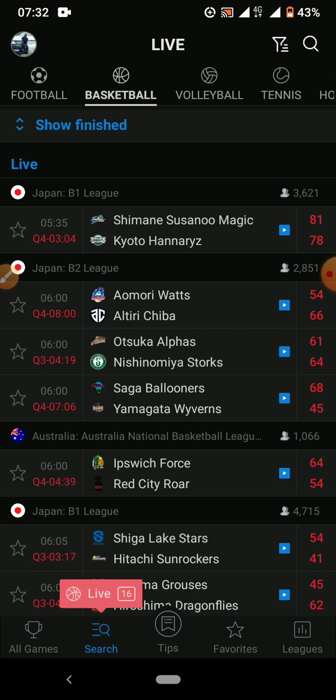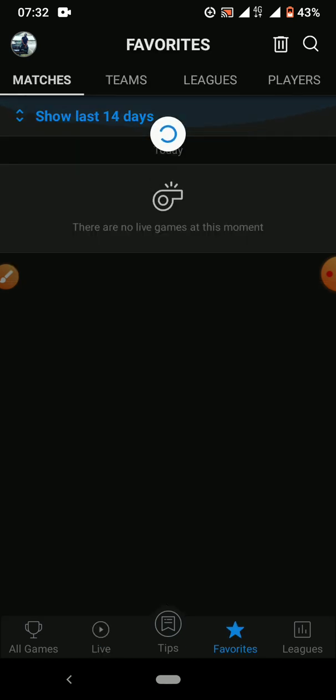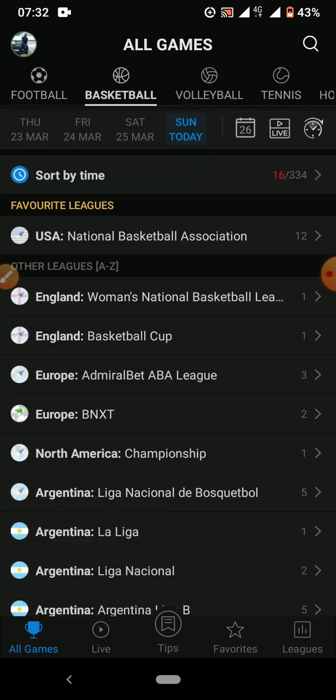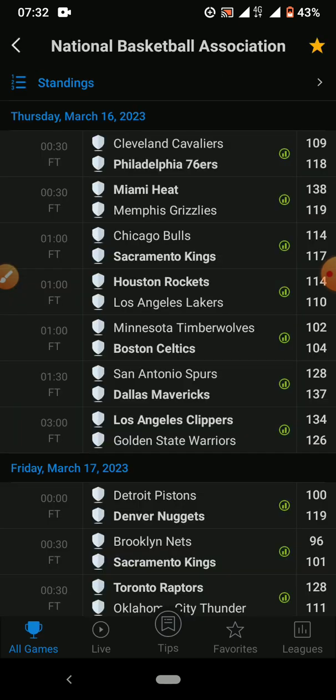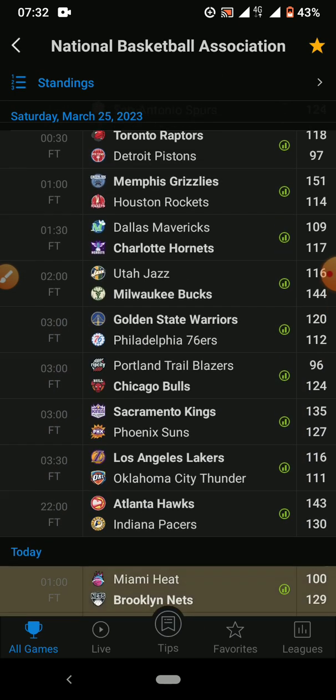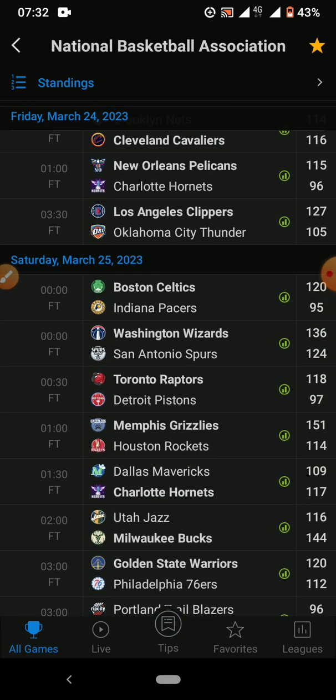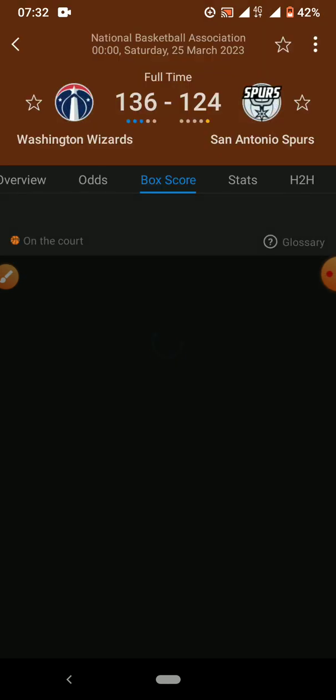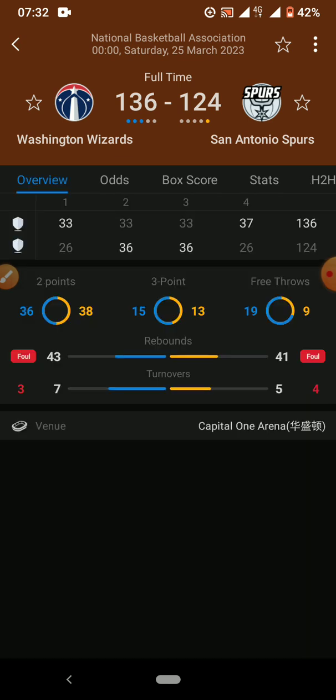As you can see, these are basketball games. You can even watch the basketball here. But we're not interested in explaining AI Score now. We're interested in what we have. Let me look for the game real quick and show you guys. San Antonio Spurs. Yeah, this is the game. Okay, this is the game I played then.